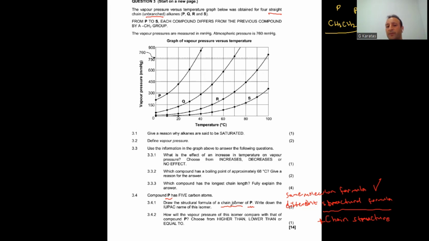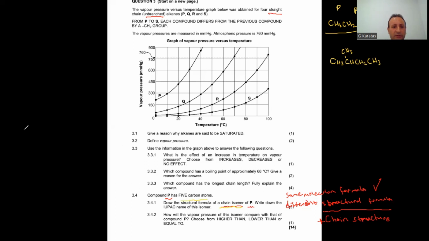What I need to do to make it a chain isomer is make this straight chain a branched chain. So the chain isomer of P has to be either CH3, you can make one branch here, and H, CH2, CH3. Sorry, it's the same structural formula, right? So I need to correct this.